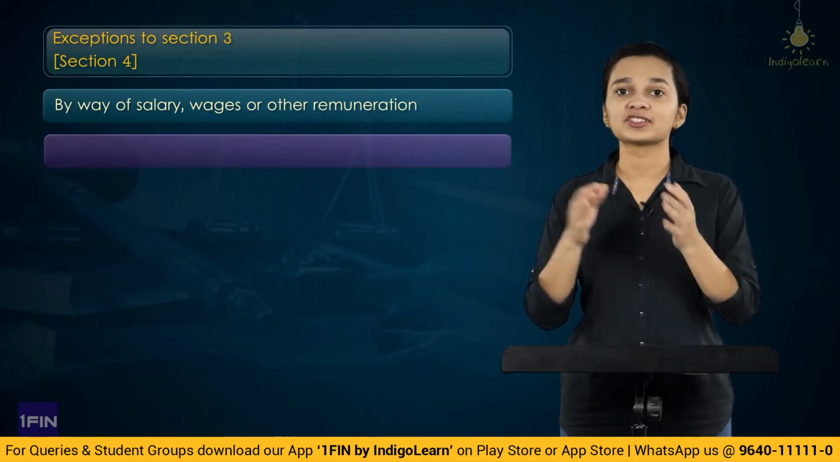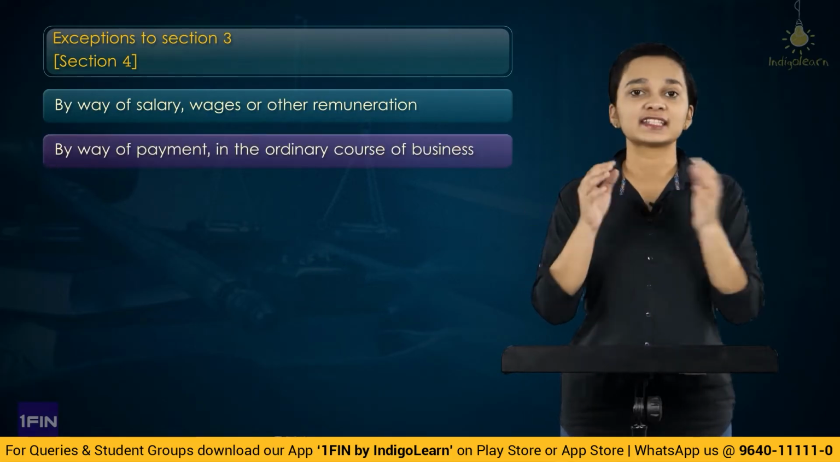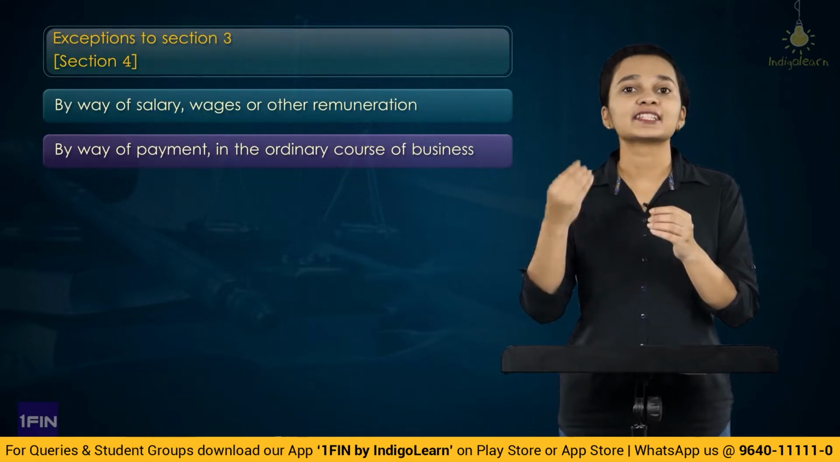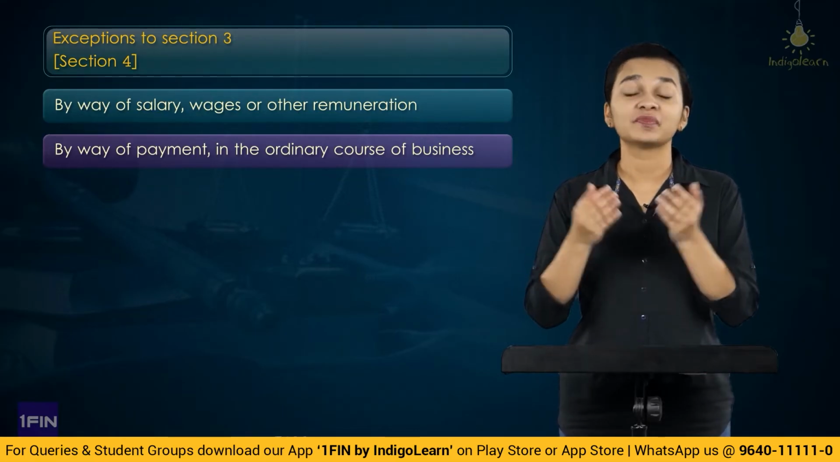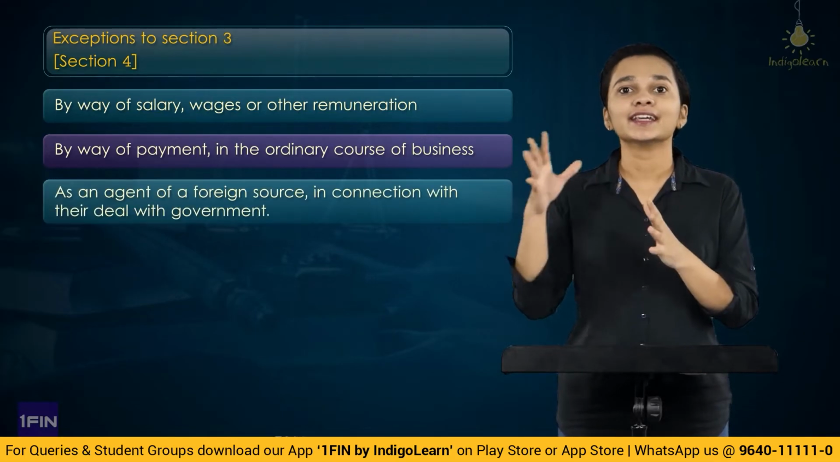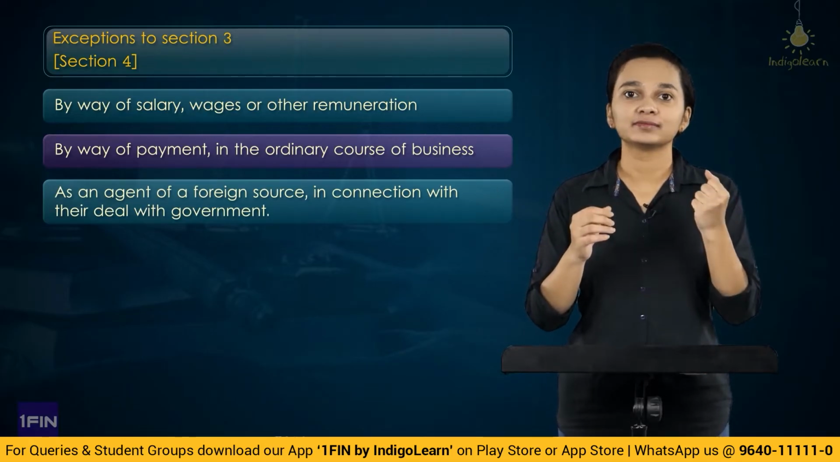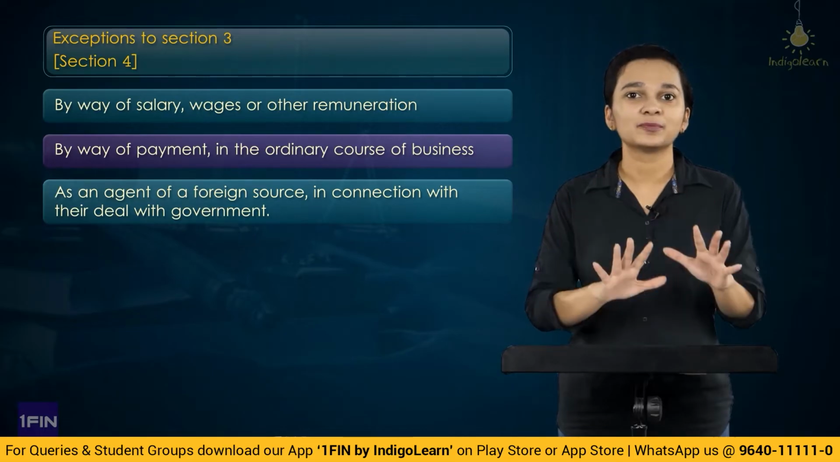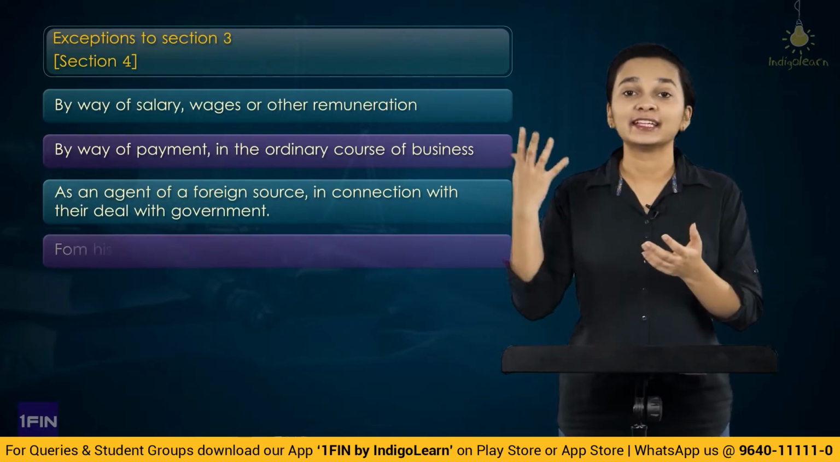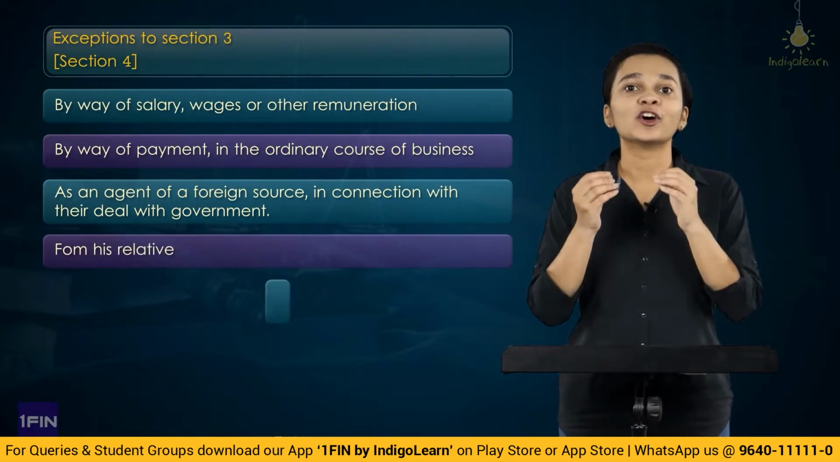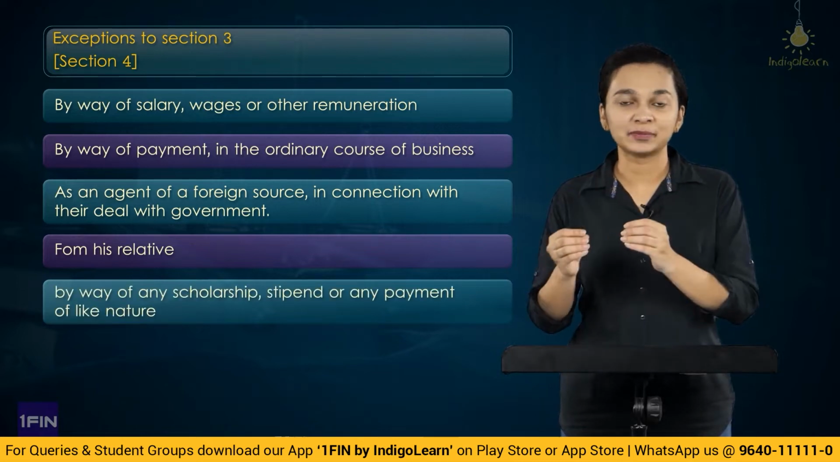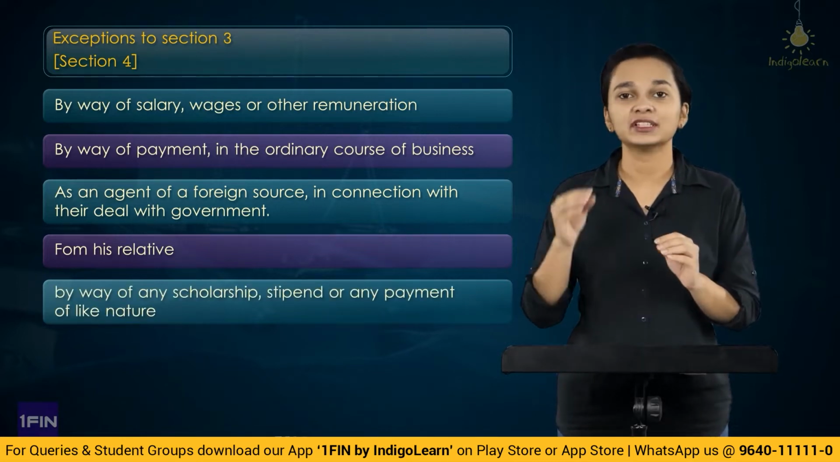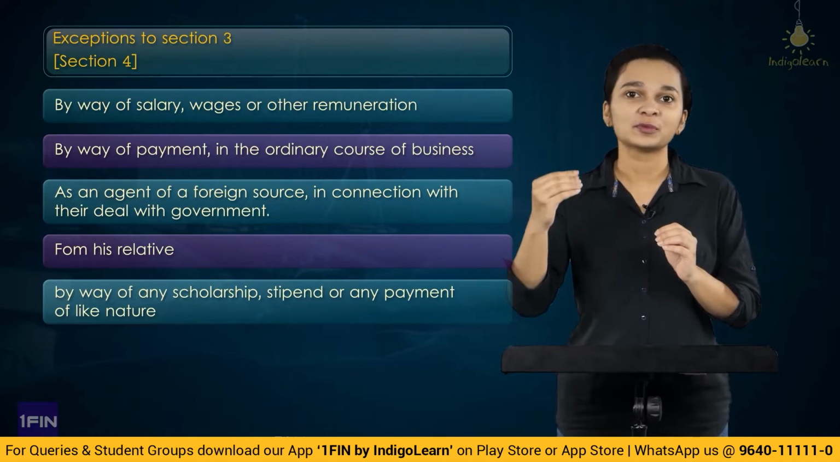Also, if any amount is received in the ordinary course of business, then in that situation also the prohibition would not apply. The next exception was when the amount is received as an agent of foreign source. Then in that situation as well, the prohibition will not apply. Any amount being received from a relative or in the form of scholarship, stipend, then in that situation as well, the prohibition will not apply.